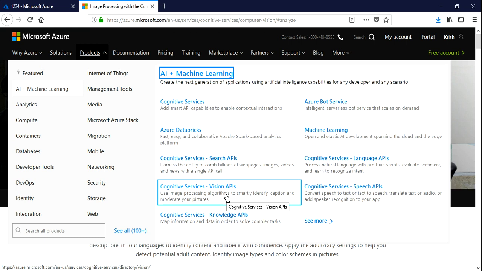Now, why should we use this? There may be various companies, right? They can create their own team, and they can always create their own convolution neural network model. The main point is that when there are small startup companies, and they want to create their apps or web applications very fast, they can use the vision APIs.